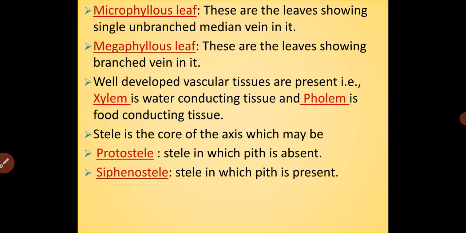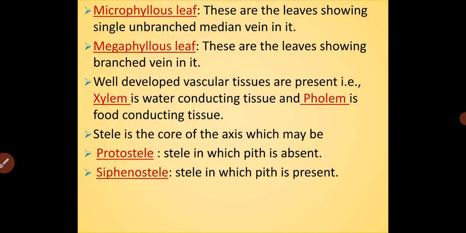As I already mentioned in the beginning, pteridophytes are the first land vascular plants, so in the sporophytic generation you can easily differentiate the vascular tissues in the plant body. That is, two vascular tissues are well developed. One is the xylem, which is the water conducting tissue. Another one is the phloem, which is the food conducting tissue.